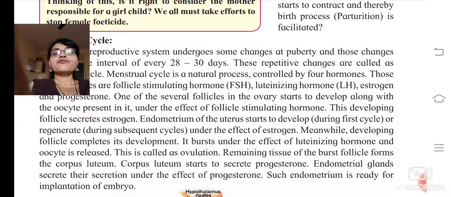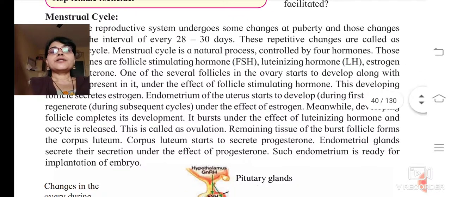Now the follicle is developing, and this developing follicle is going to secrete the hormone estrogen. Now the endometrium of the uterus starts to develop. You have seen the female reproductive organ diagram. The endometrium of the uterus will start developing during the first cycle, or it will regenerate during subsequent cycles, under the effect of estrogen.